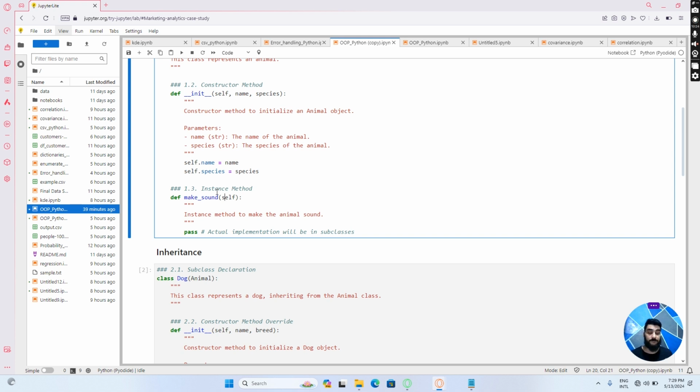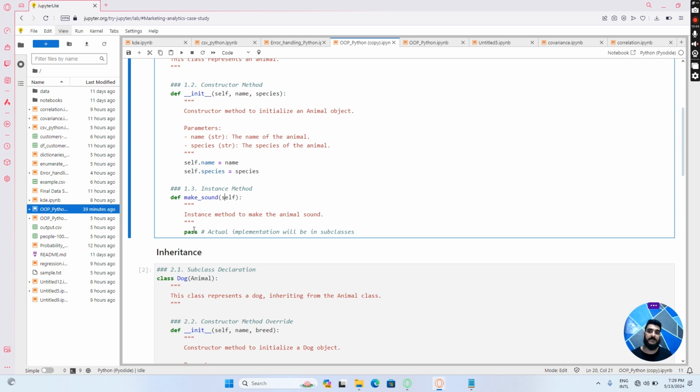Like the blueprint, from that blueprint we are taking attributes and we are also taking functions out of it. In that case we have an instance method which is defined, and the name of that method is make sound. This is an instance method to make the animal sound, but right now I'm using the statement pass.